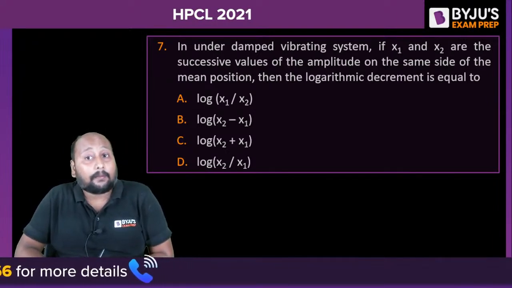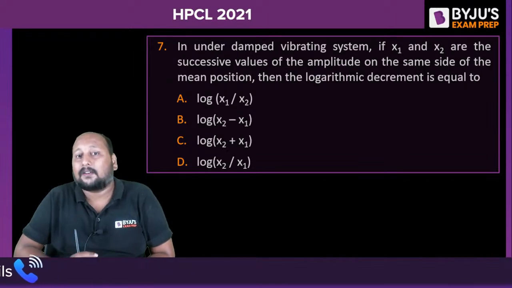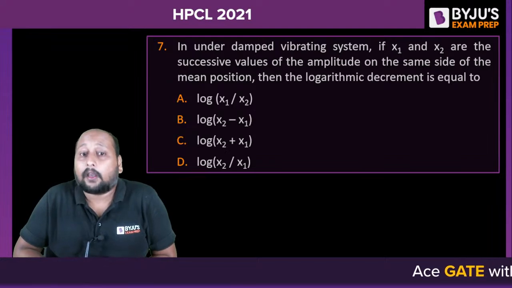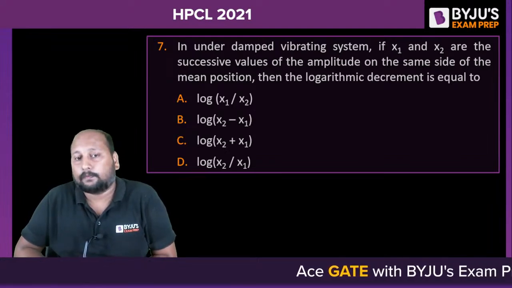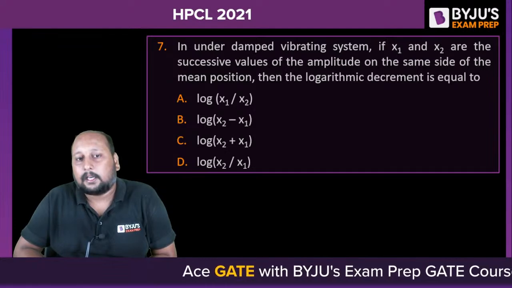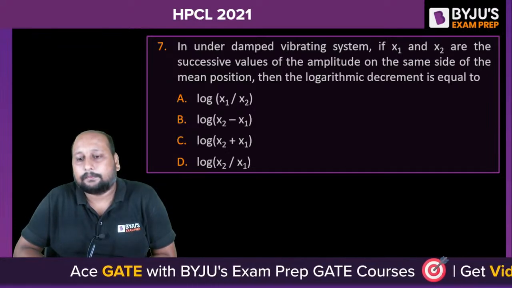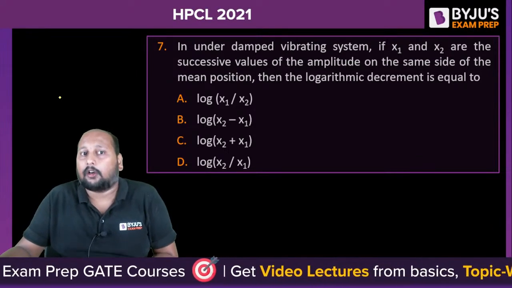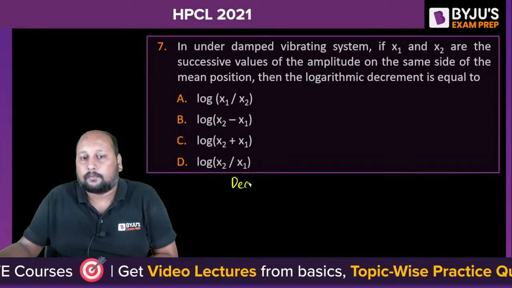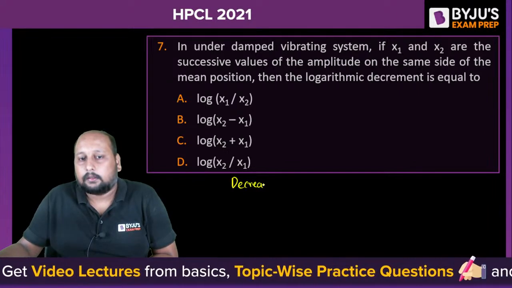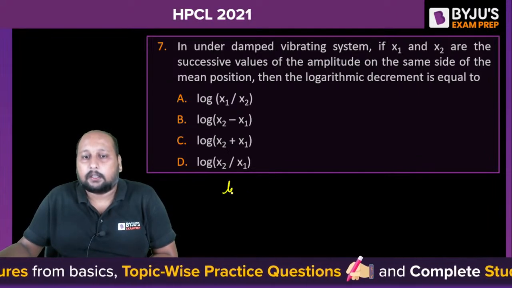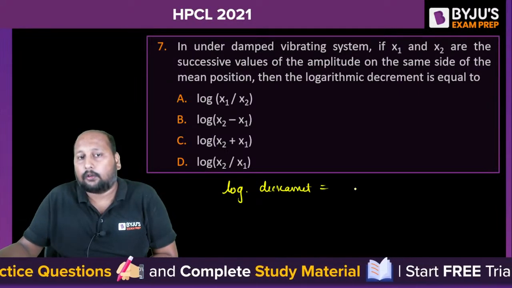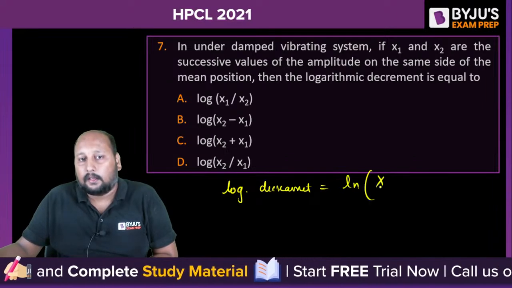In an underdamped vibrating system, if x1 and x2 are the successive amplitudes on the same side of the mean position, then the logarithmic decrement is equal to what? A, B, C or D? What is the decrement ratio or logarithmic decrement? The logarithmic decrement is equal to ln of